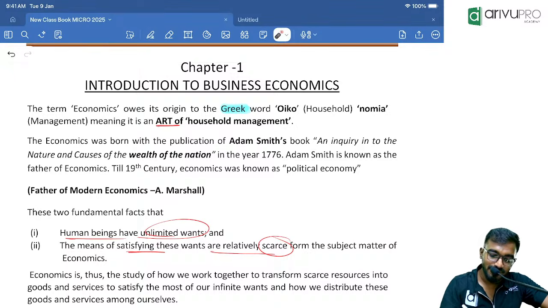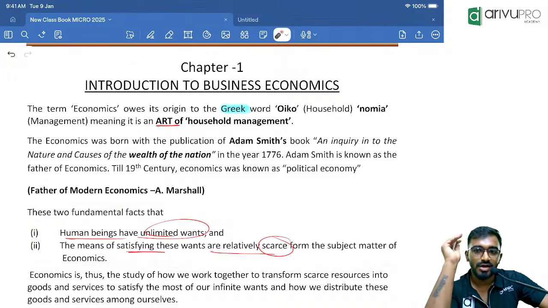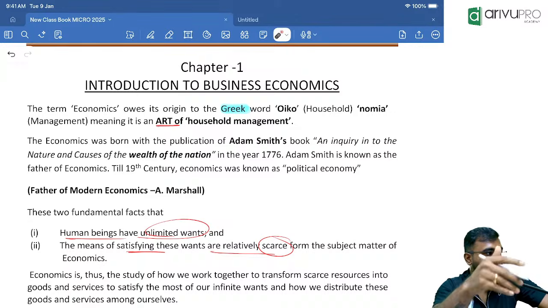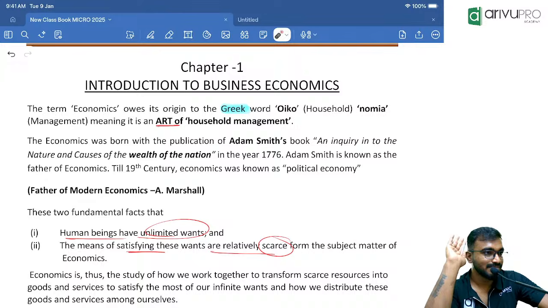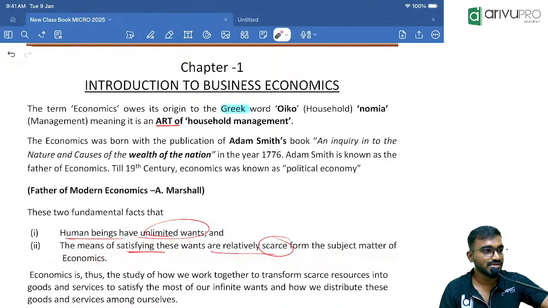See, this is the general premise of economics. The word premise refers to assumptions. Now we say that human wants are unlimited, but the means to satisfy them, that means resources, are limited. What are the resources? Inputs in economics. The 4 factors of production: land, labor, capital, or any resource for that matter, are limited in nature. By using limited resources, we try to satisfy the unlimited wants of humans, and that is why we call it an art: the art of managing unlimited human wants with limited resources.